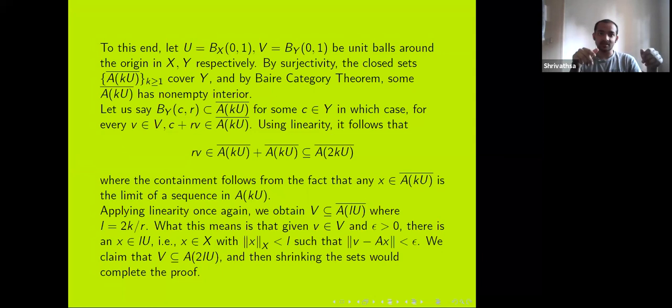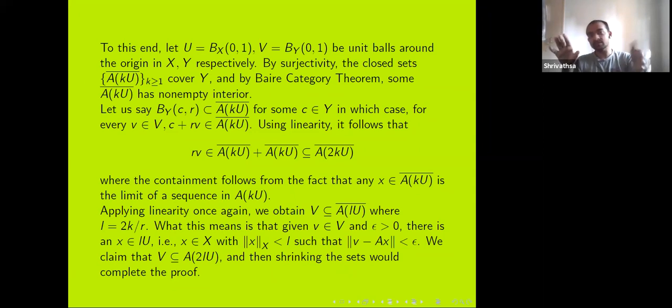Now because A is surjective, the images of these kU will cover Y, because anything in Y is the image of some point in X, and that point will be in some kU. So I have A of kU. Now I take their closures so that I have closed sets. So I can write Y as a countable union of closed sets, namely the union over k of the closure of A of kU. Because Y is a Banach space, it's a complete metric space, so it's a Baire space by the Baire Category Theorem.